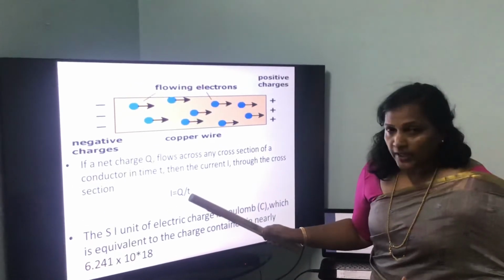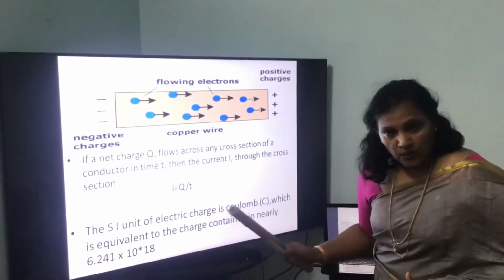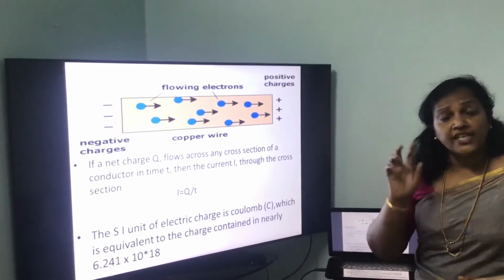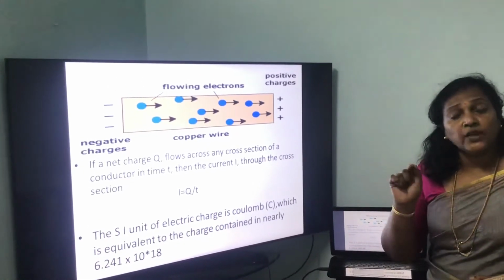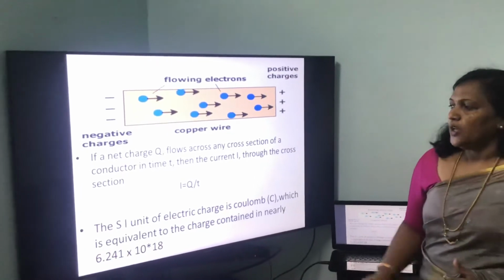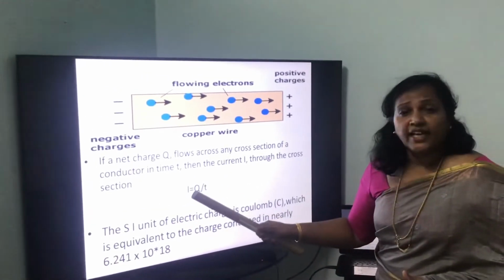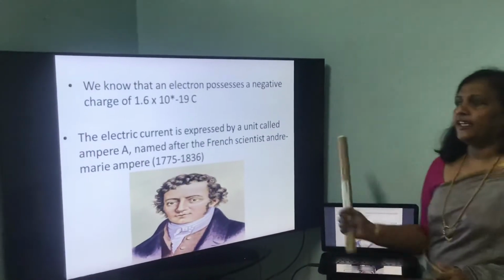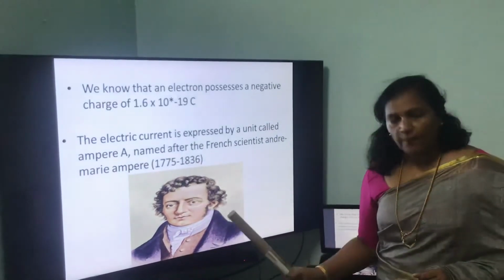The SI unit of charge is coulomb. 1 coulomb is the charge contained on 6.2 × 10^18 electrons. So the SI unit of electric current is ampere. It is named after the French scientist Henri Marie Ampère.